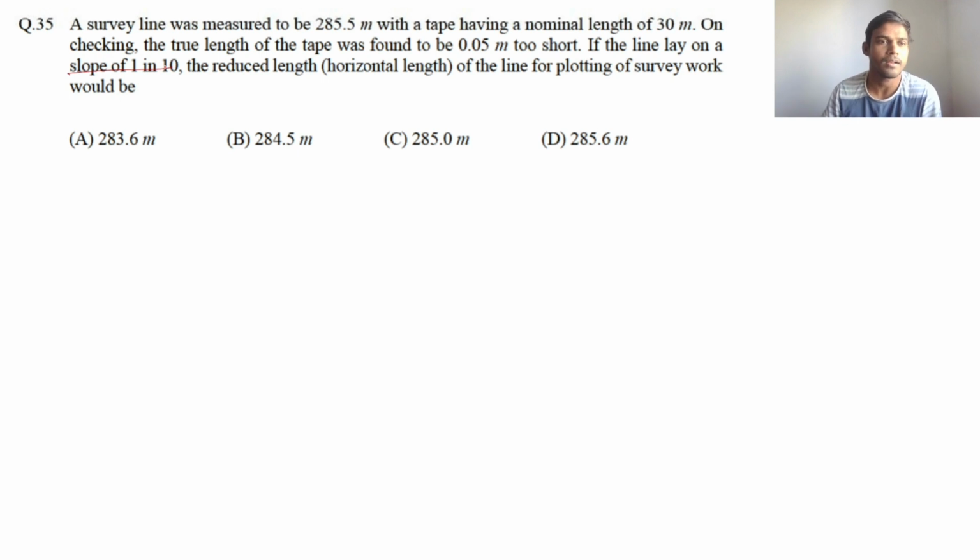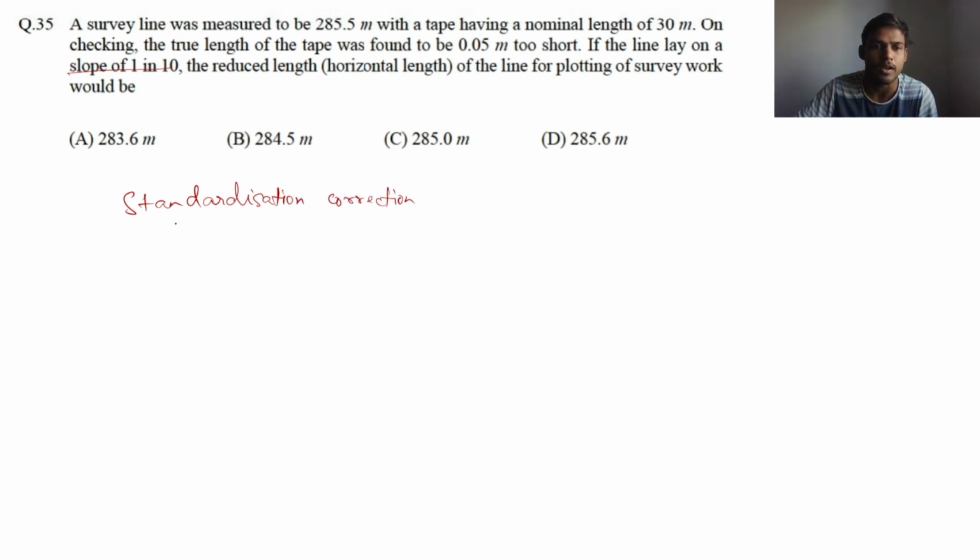It is laid on a slope of 1 in 10. So we have to find the horizontal length. First of all, we have to find out the correct tape length. We correct the length regarding tape first, and then we will do slope correction. So the first correction will be the standardization correction. This is for tape length. It may be positive as well as negative.